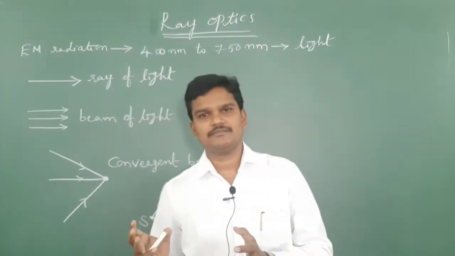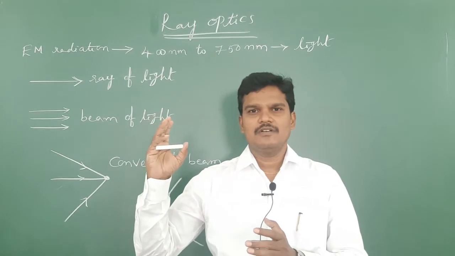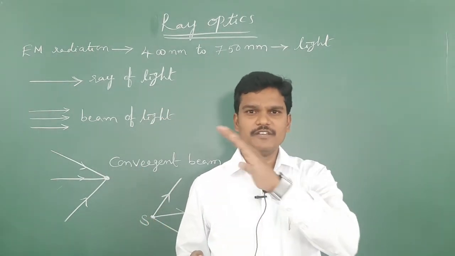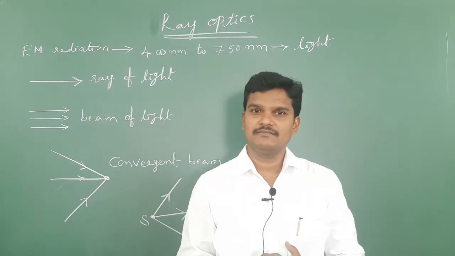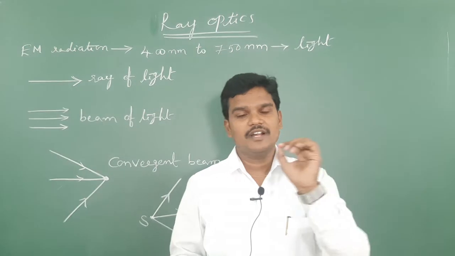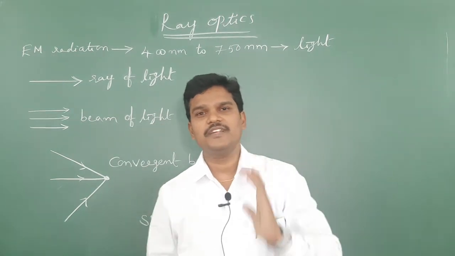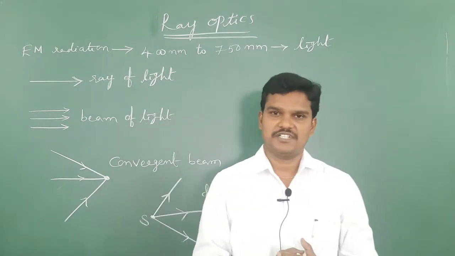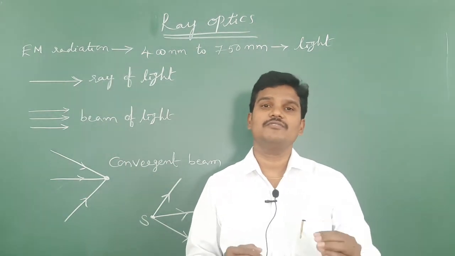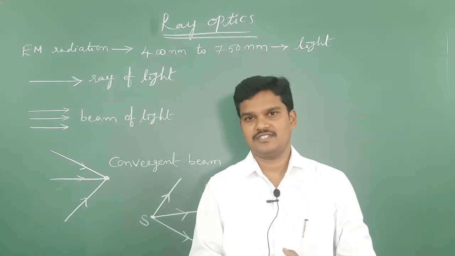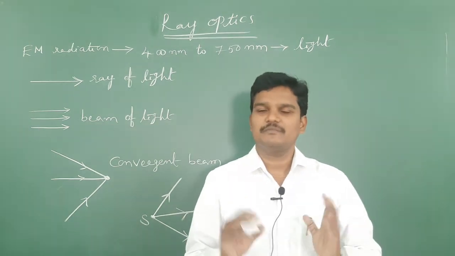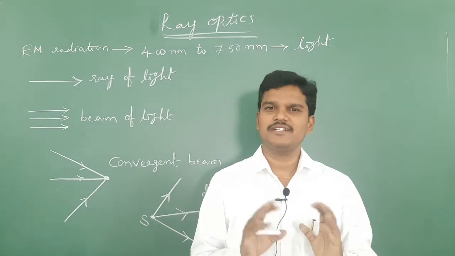Once the light ray moves from rarer to denser medium or denser to rarer medium, definitely at the interface, meaning the separation between the two mediums, the speed of the light changes. Once the speed changes, the wavelength of light also changes. But color and frequency remain the same. The color of the light remains the same.